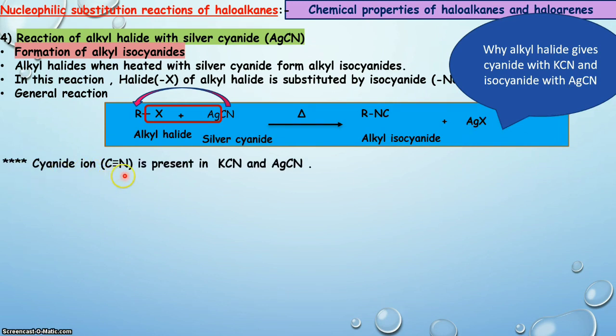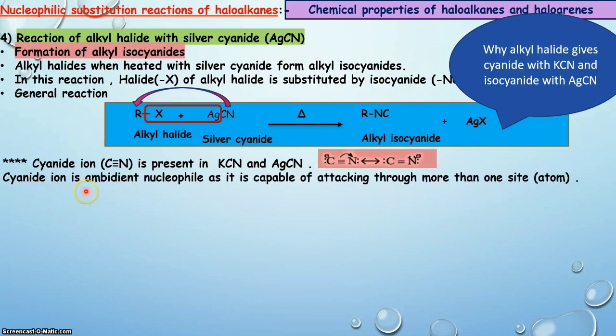The cyanide ion, that is C triple bond N, is present in potassium cyanide as well as silver cyanide. By observing the resonating structures of the cyanide ion, a negative charge is present on carbon as well as on nitrogen. So, the cyanide ion may attack through carbon or through nitrogen. This is called an ambident nucleophile. The cyanide ion is an ambident nucleophile as it is capable of attacking through more than one site or atom.